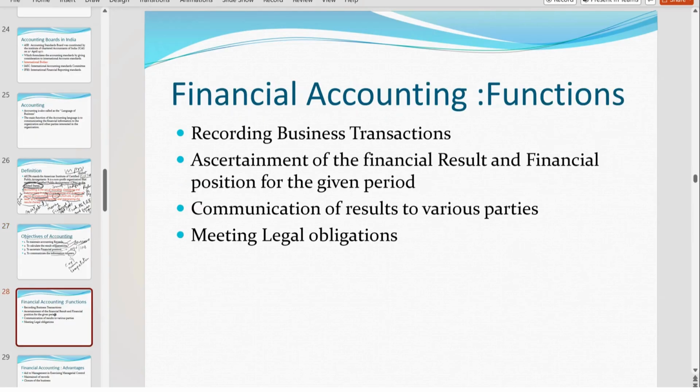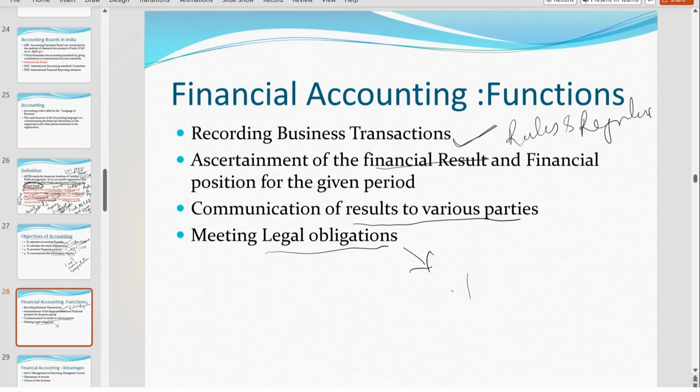Okay. And next one is, what are the functions of financial accounting? Now, suppose if they ask this, what are the functions of financial accounting? To record the business transactions. So whatever transactions are there, you will record them neatly, that is, following certain rules and regulations. Next, ascertaining the financial result, communicating results to various parties. Meeting legal obligations means nothing but you are preparing records for taxes. To pay the taxes also, it will be useful.